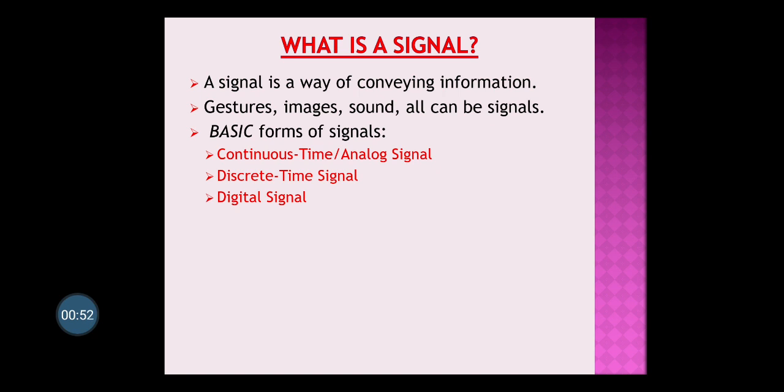But here my voice is getting transferred through the wires. So that is the electrical signals. And when it comes to you, then again it is converted from that electrical signal to the voice. So the conversion from voice to electrical and electrical to voice is taking place.